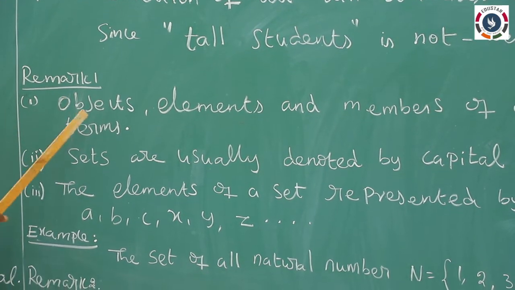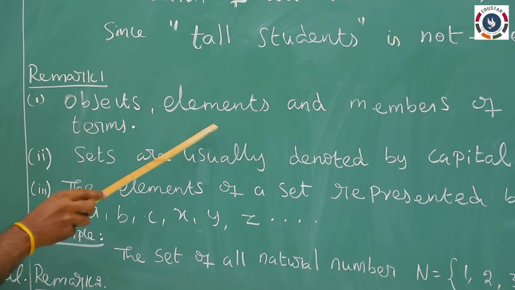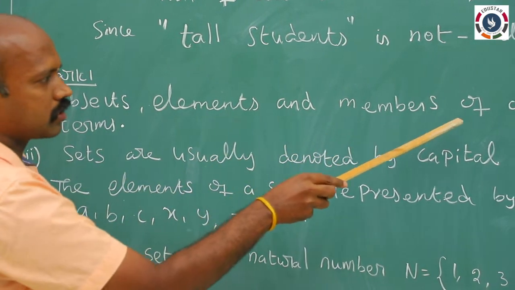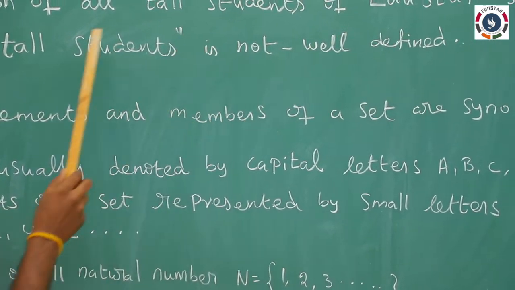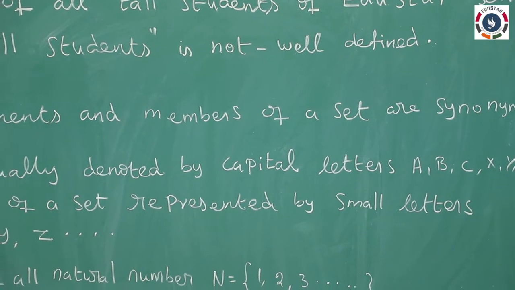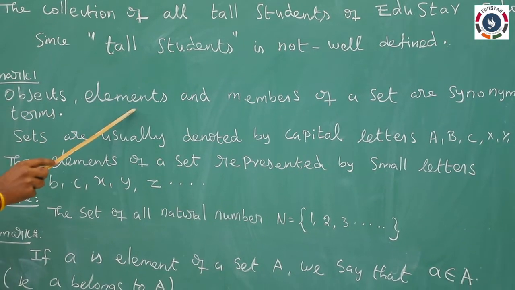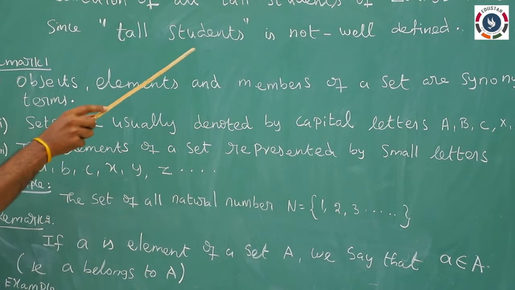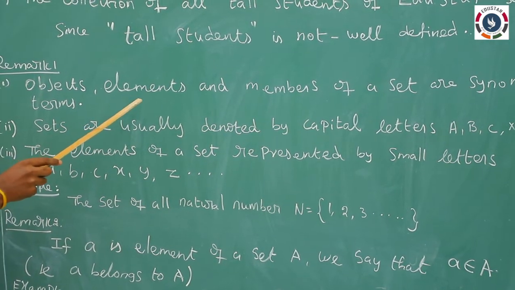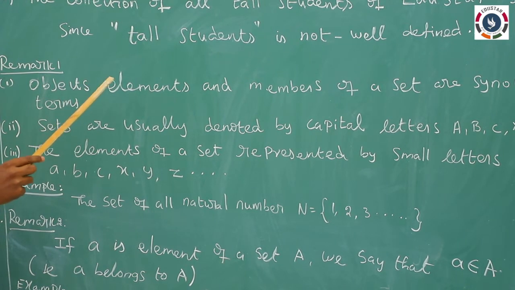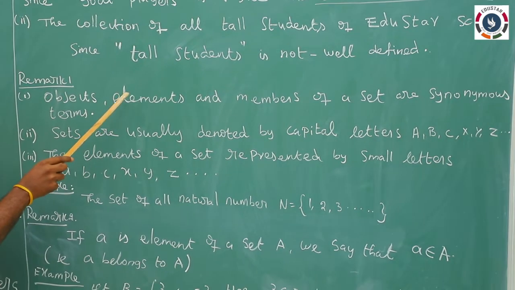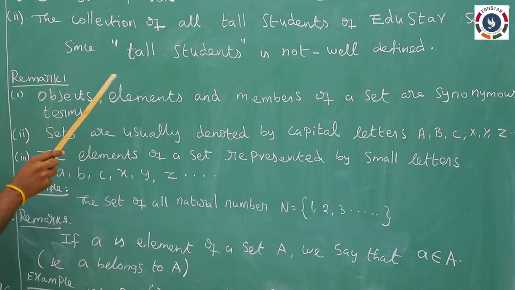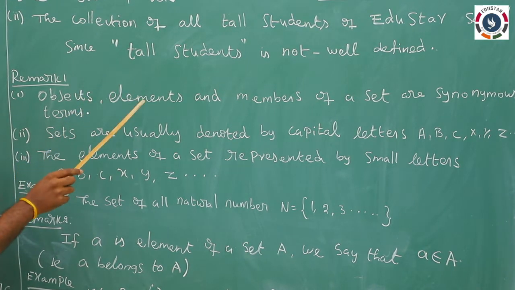The terms sets, objects, elements and members of a set are synonyms. Object, element, member. For example, the set of all natural numbers N equal to 1, 2, 3, 4, 5 and so on. The 1, 2, 3, 4 are known as elements, objects or members.